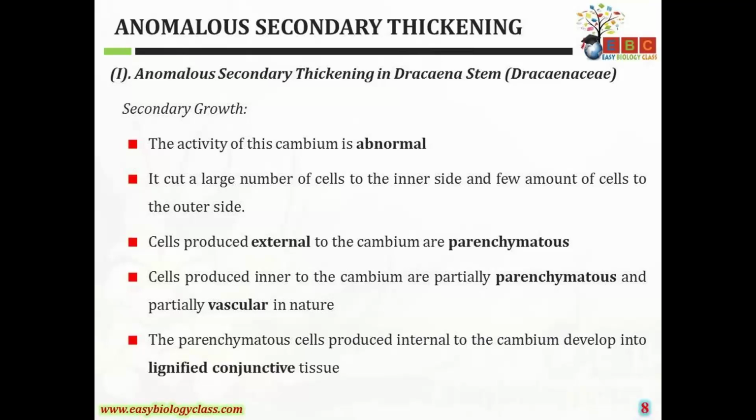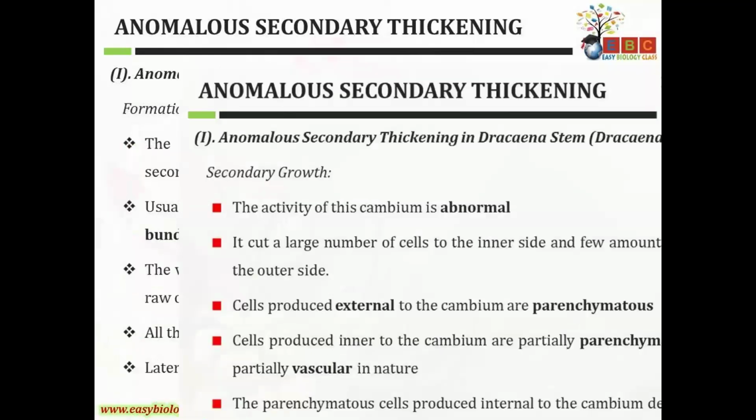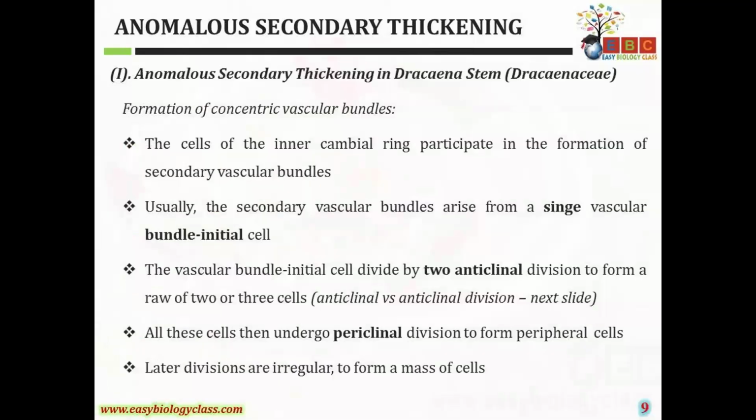These parenchyma cells become lignified and form the conjunctive tissue. The cells of the inner cambial ring also participate in the formation of secondary vascular bundles: on the inner side they produce parenchymatous cells and partially vascular cells, and these vascular cells help in the formation of secondary vascular bundles.